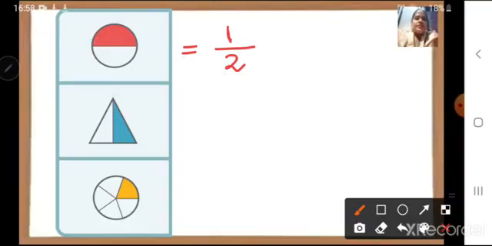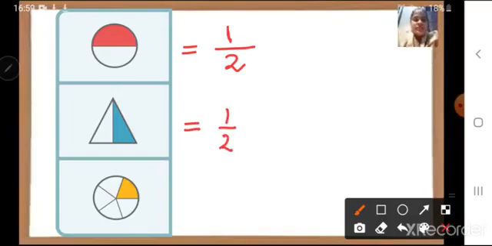Likewise, see here children, there is a triangle, and the triangle is also divided into 2 parts. If I want to write the shaded portion, how will I write? 1 upon 2, right?